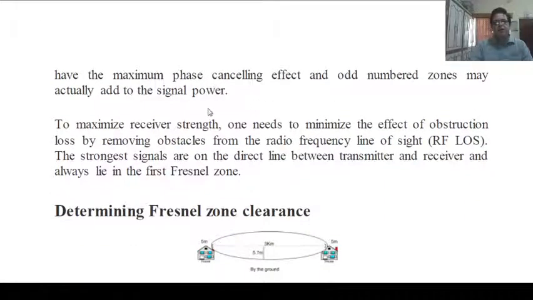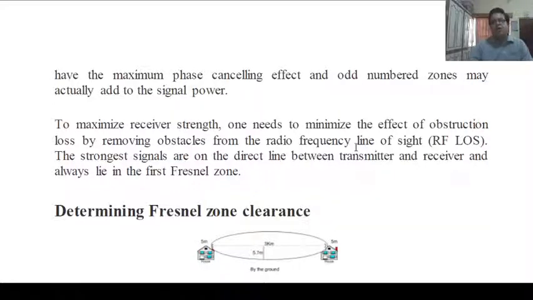To maximize receiver strength, one needs to minimize the effect of obstruction. If we want to increase the receiver strength, the effects of obstacles should be minimized, by removing obstacles from the radio frequency line of sight, or by increasing the height of the transmitter or receiver antennas.